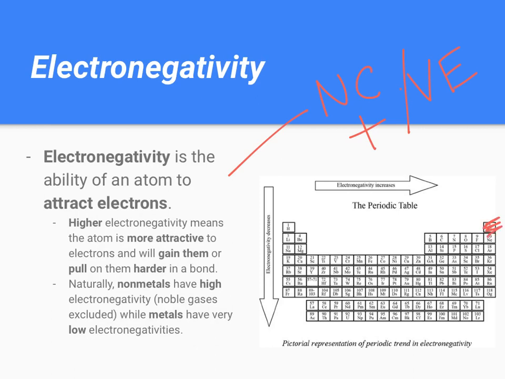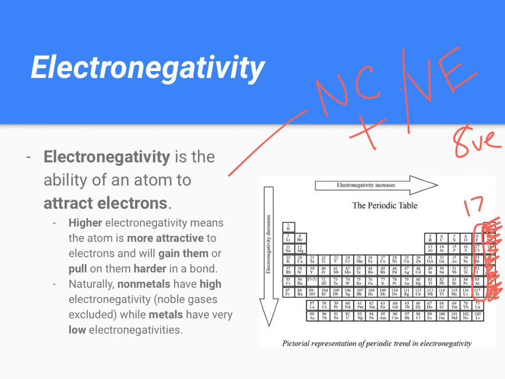Noble gases have no electronegativity. Why? Because they already have 8 valence electrons. They have no need to attract anymore, so they have no electronegativity. That means that the most electronegative elements are going to be the halogens, group 17. Metals have very low electronegativities because they do not want to attract electrons.